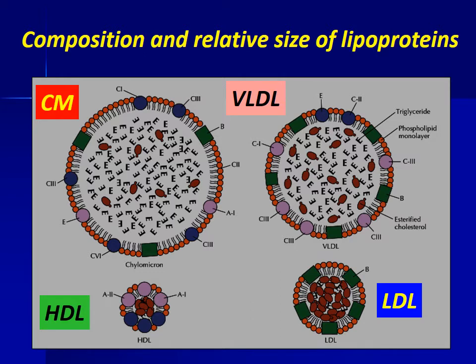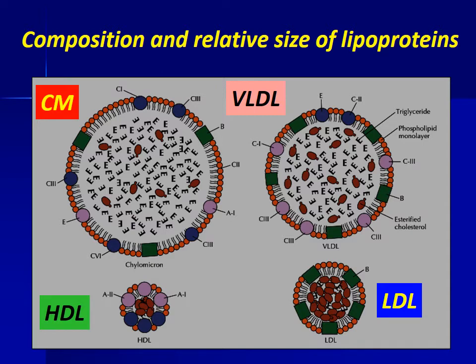Chylomicrons are large triacylglycerol-rich particles made by the intestine, which are involved in transport of dietary triacylglycerol to peripheral tissues. The particles contain apolipoproteins A1, A2, B48, C1, C2, C3, and E.